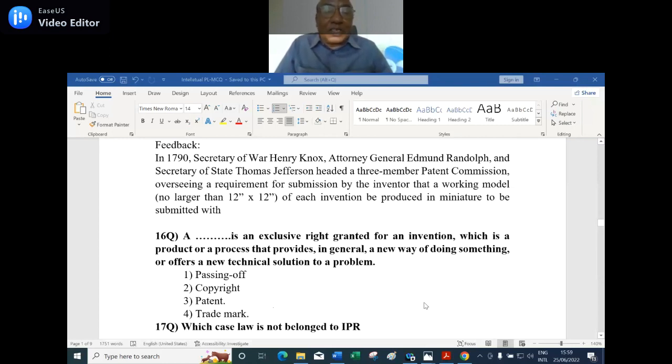16th question. A dash, an exclusive right granted for an invention, which is a product or a process that provides, in general, a new way of doing something, offers a new technical solution to a problem. What is dash? The passing of copyright, patent, trademark. Among the 4, which one is the appropriate?